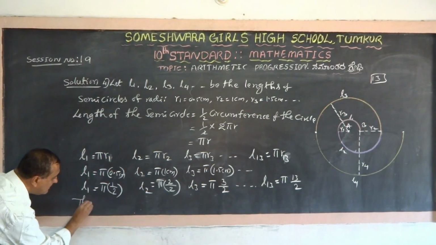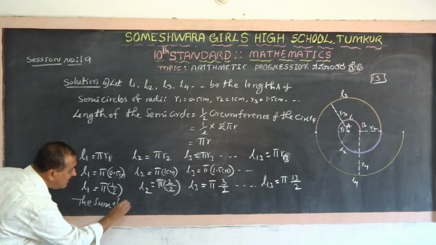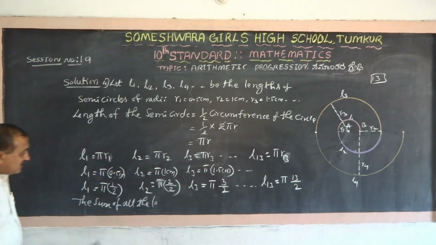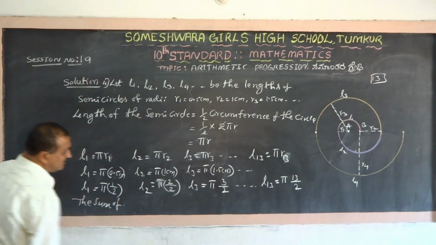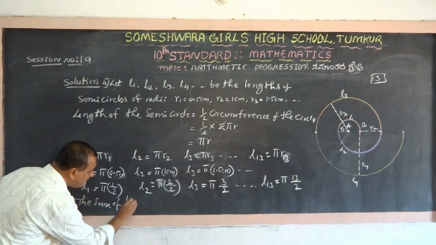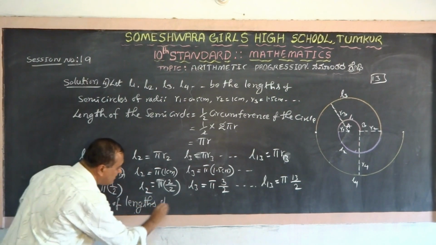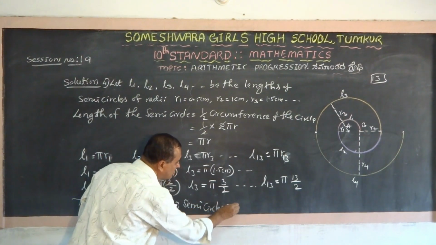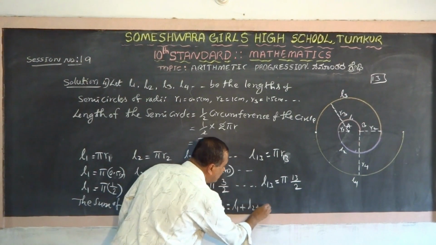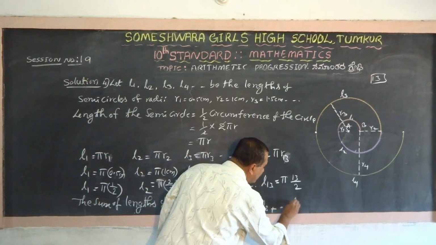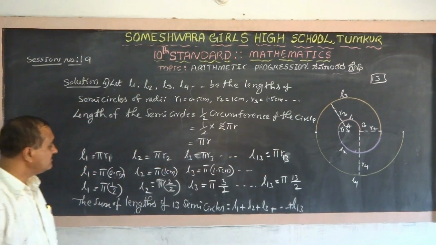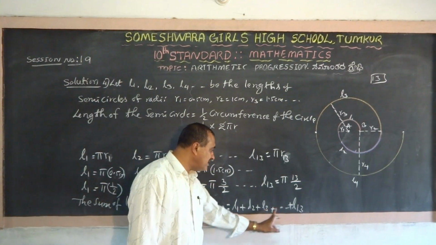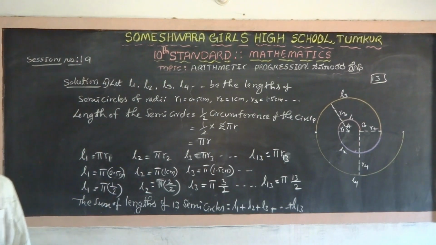The sum of the lengths of 13 semicircles is equal to L1 plus L2 plus L3 plus etc. plus L13.